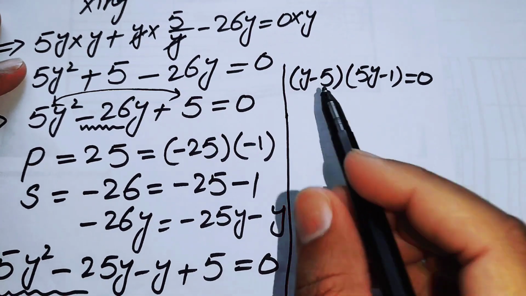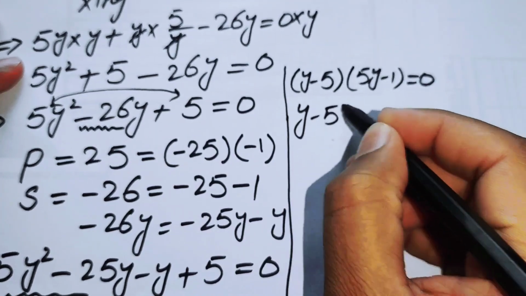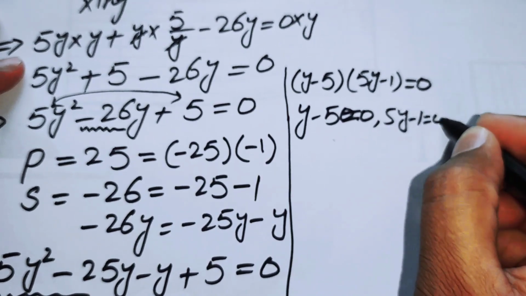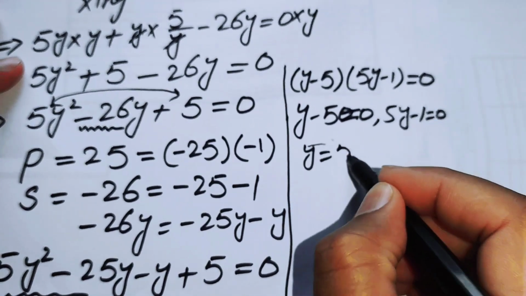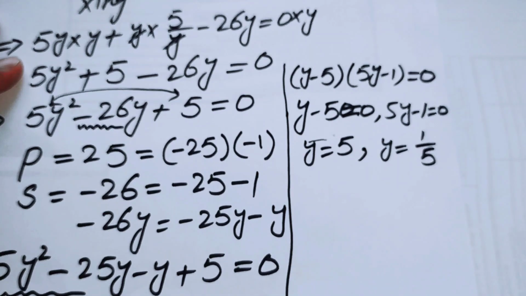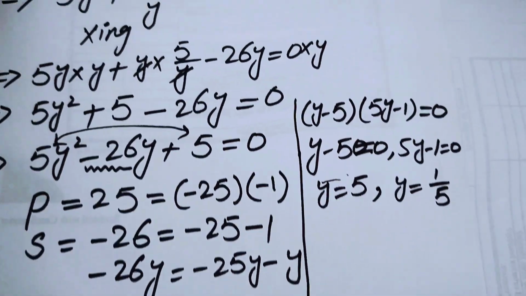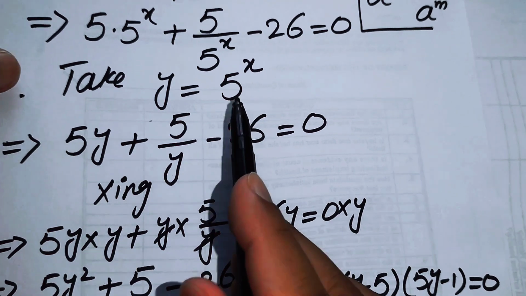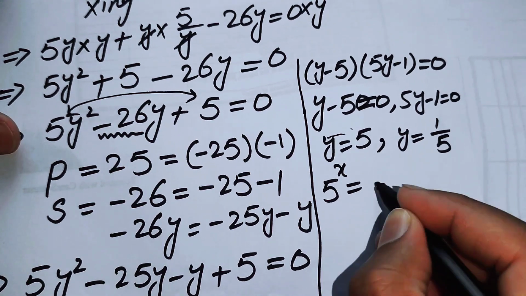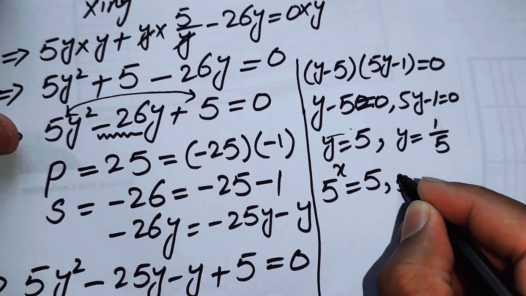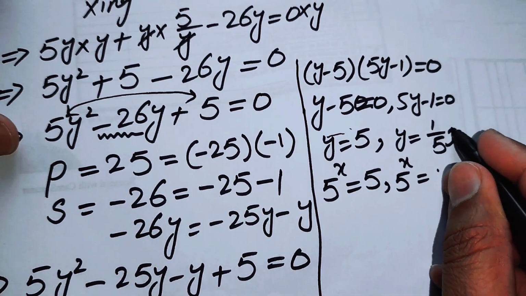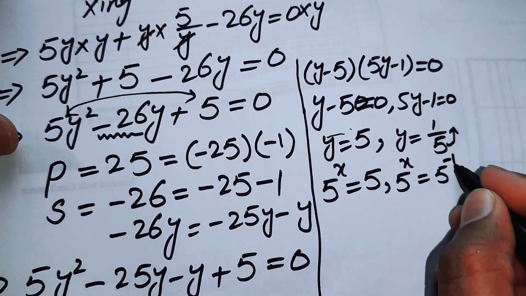The first case is we take y minus 5 is equal to 0, and the other case is we take 5y minus 1 is equal to 0. So here we got the value of y is 5, and here we get the value of y is 1 over 5. In the start of the question we took y is equal to 5 to the power of x, so we will back substitute the value of y, and it becomes 5 to the power of x is equal to 5, and the other case is 5 to the power of x is equal to 1 over 5, and here we can take this 5 to the upside, so it becomes 5 to the power of minus 1.